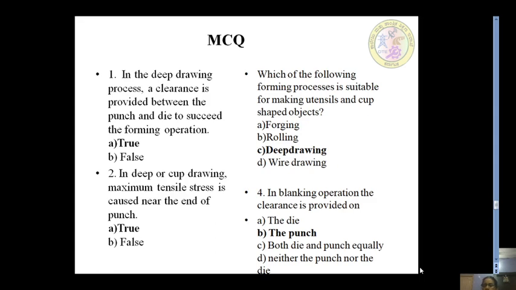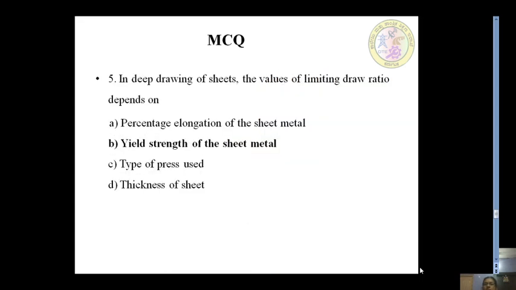So the size of the die we are using is the blank size only, whereas the punch is provided with some clearance because the punch has the movement in a downward direction. So the material is going to occupy the die shape. Usually the punch size we give is the blank size minus 2 times the clearance.